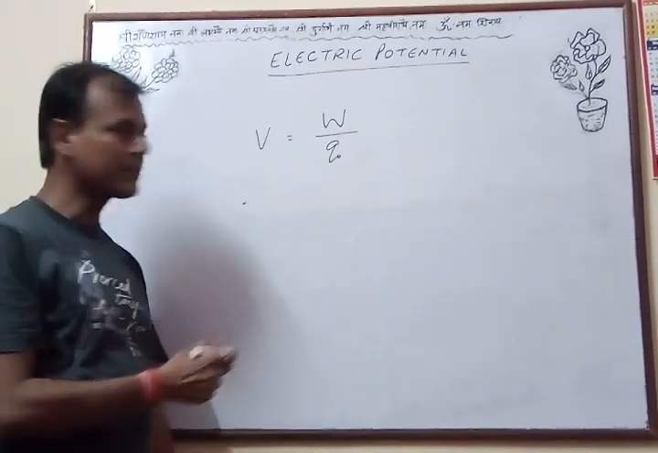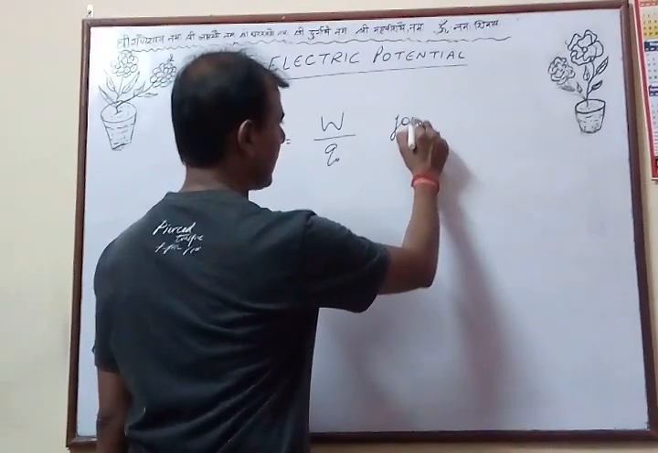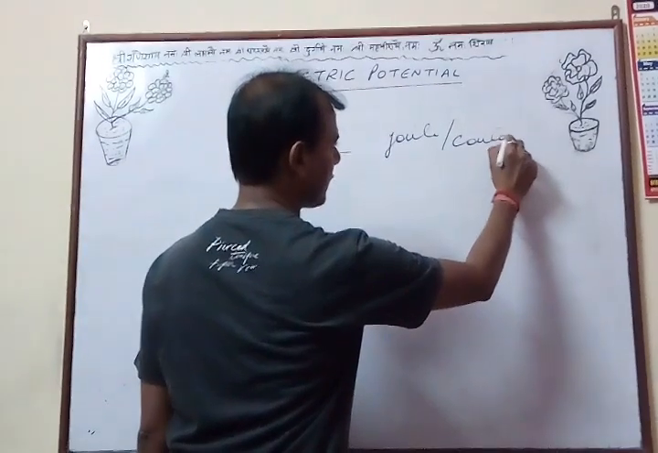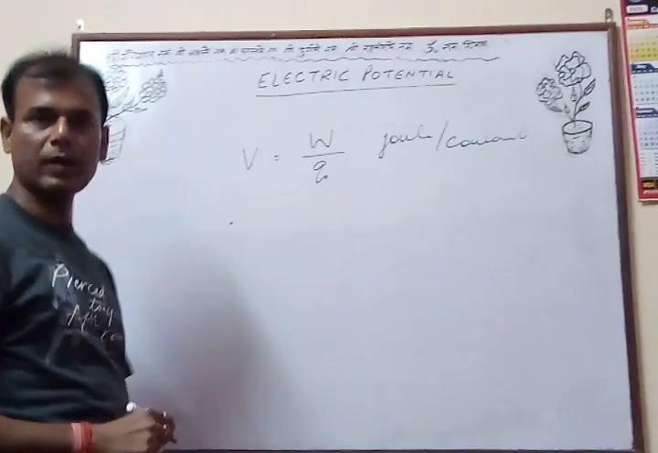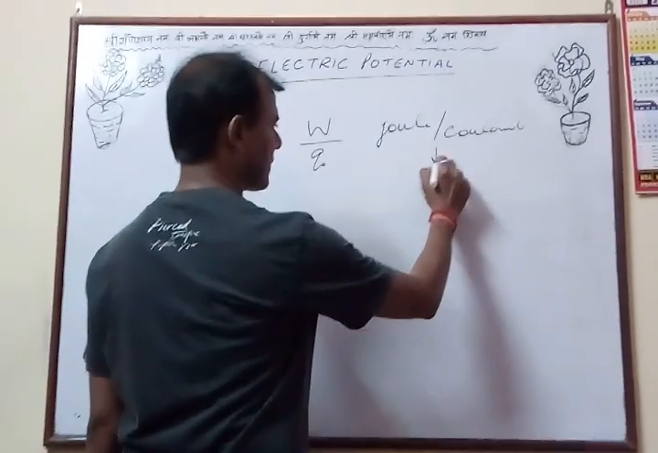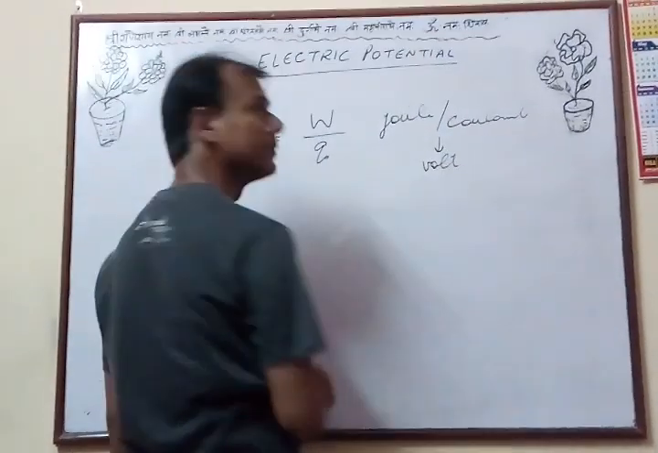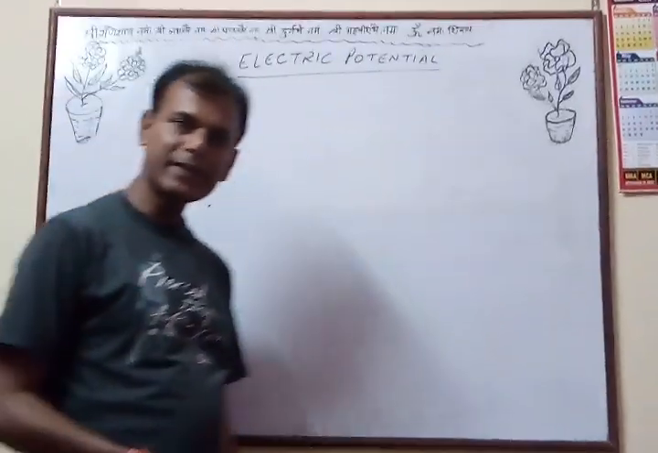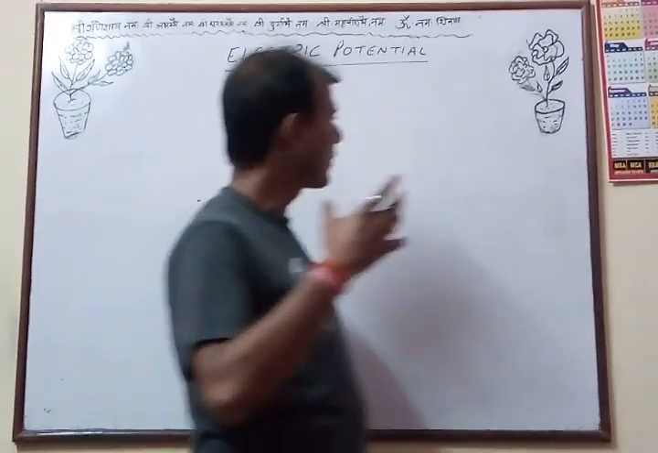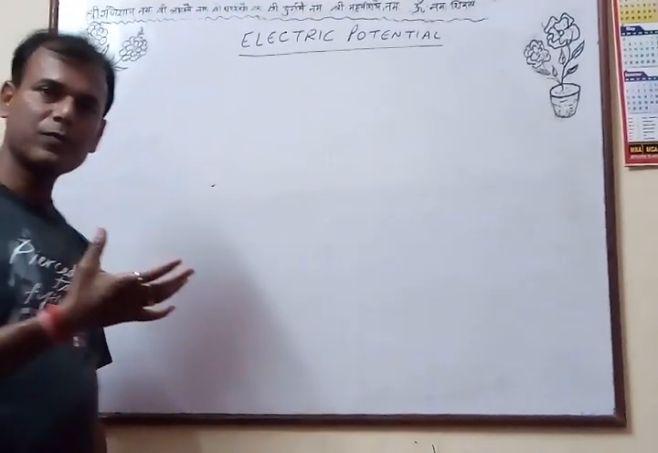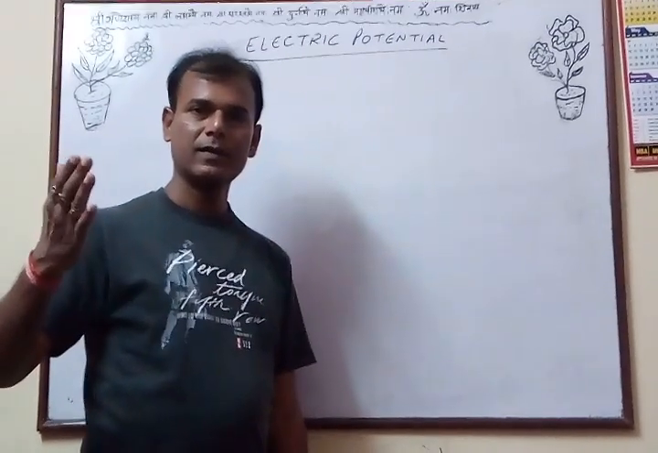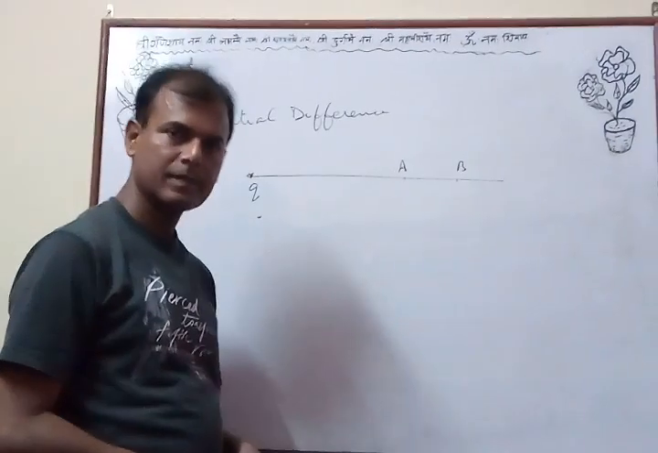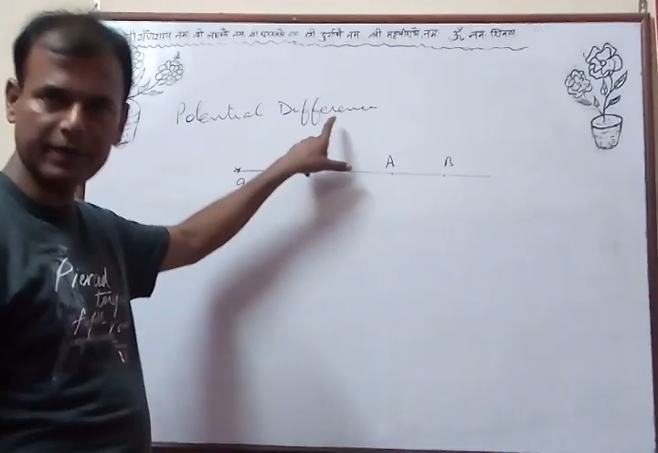This is defined as the electric potential at that point. Now the unit of work is Joule and the unit of charge is Coulomb. The unit of electric potential becomes Joule per Coulomb and is also known as volt. Now this electric potential is a scalar quantity. A positive charge always moves from higher potential to lower potential, whereas a negative charge moves from lower potential to higher potential.